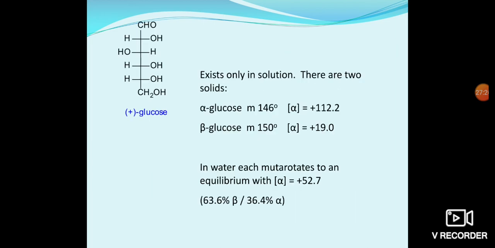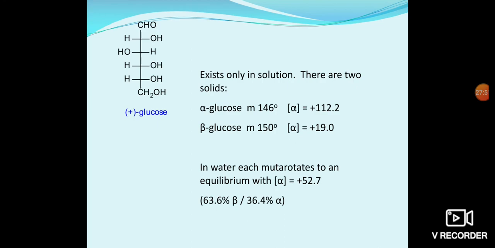Then D plus glucose exists only in solution. There are two solid forms, that is alpha glucose and beta glucose. Alpha D glucose shows optical rotation of plus 112.2 degrees, whereas beta glucose is plus 19 degrees.